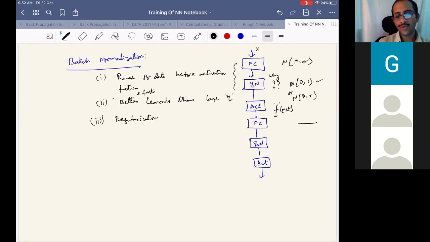Regularization means what? Essentially, our dependence on data is reduced. Because every time we are bringing the data, irrespective of whether initially the data may be in some completely different range, through batch normalization you are bringing it to a range where the activation function responds well. Okay, so it acts as a regularization. And the interdependency on weight initialization will also be reduced.